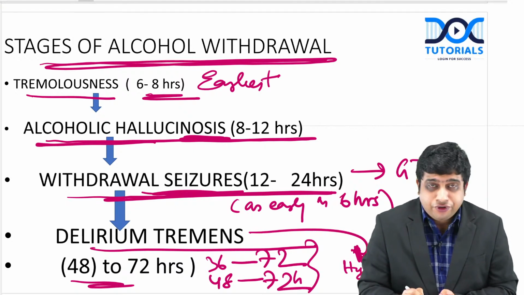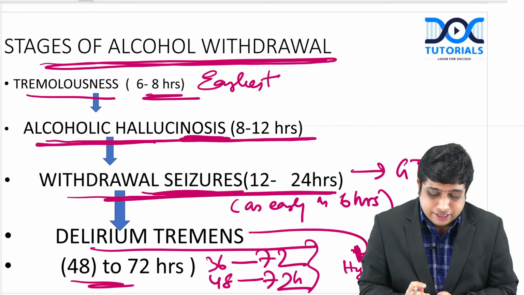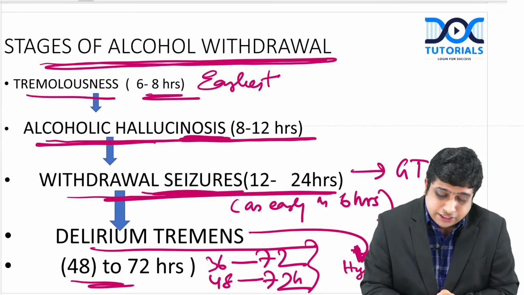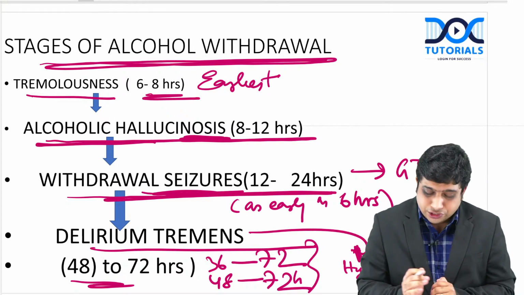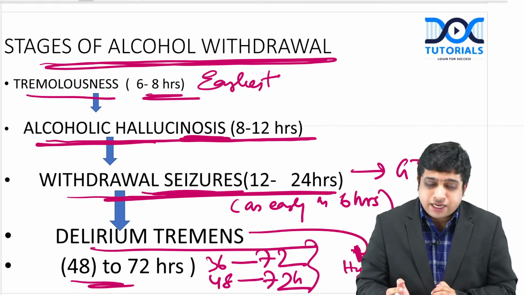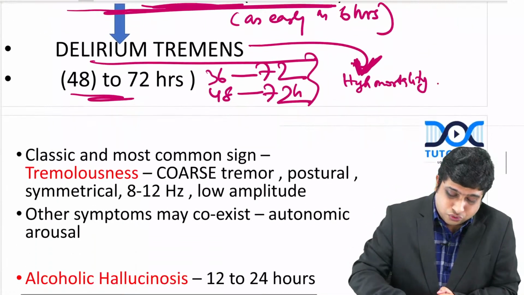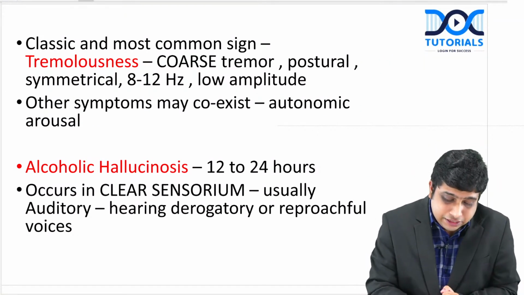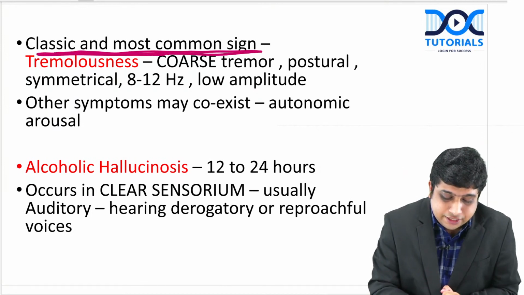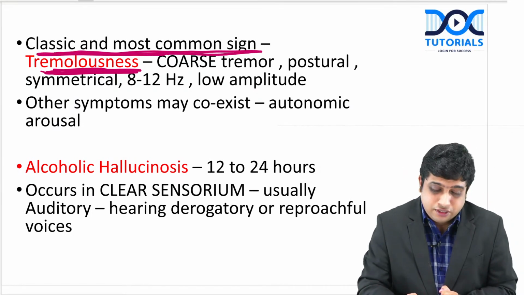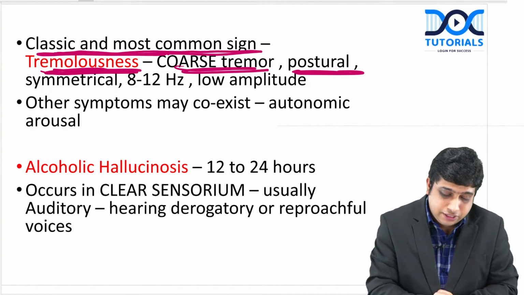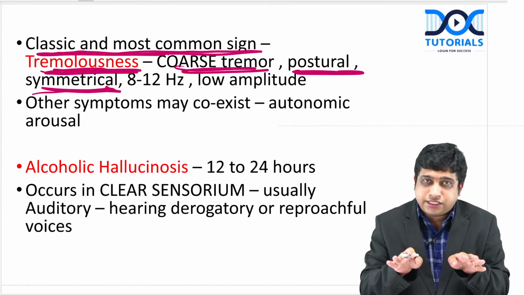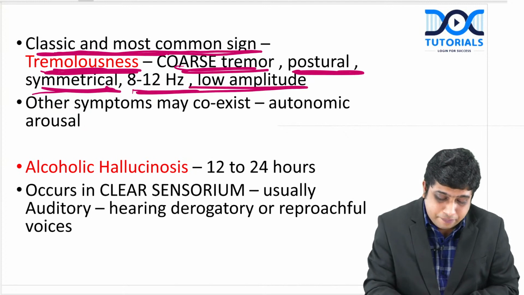So from this itself you get a point about the likely answer, but anyway let us see. Tremor 6 to 8 hours, alcoholic hallucinosis 8 to 12, withdrawal seizures 12 to 24 hours, and delirium tremens from 36 or 48 to 72 hours. Usually 48 hours, 3 days after the last drink, is a typical question. Tremor is the earliest, classical and most common sign. It is a coarse, postural tremor, that is, it appears when you hold a posture. Symmetrical, both sides together, 8 to 12 hertz, low amplitude.